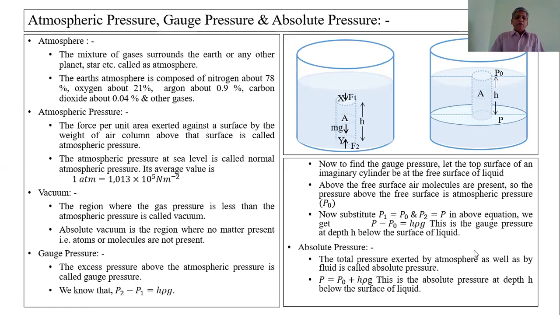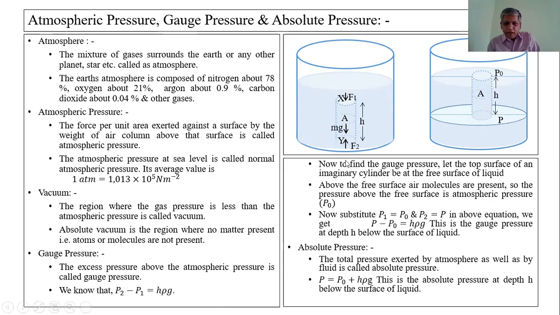We already found the relation between the pressure at two different points in the vertical plane, or the pressure difference between two points at two horizontal levels, that is P2 minus P1 is equal to h rho g. These equations can be obtained by using these diagrams. We already saw this.